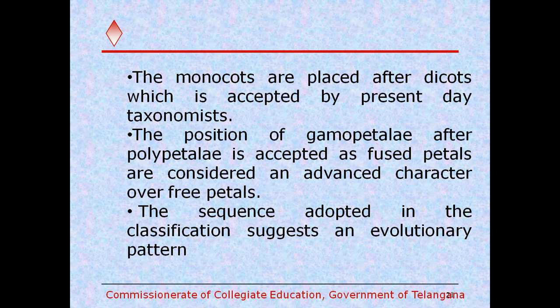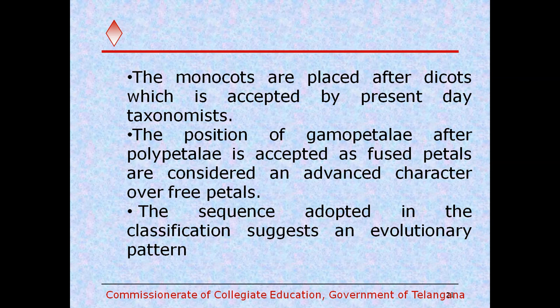And as per the Bentham and Hooker classification, monocots are placed after dicots, which is accepted by present day taxonomists. And the position of gamopetalae after polypetalae is accepted as fused petals are considered an advanced character over free petals.